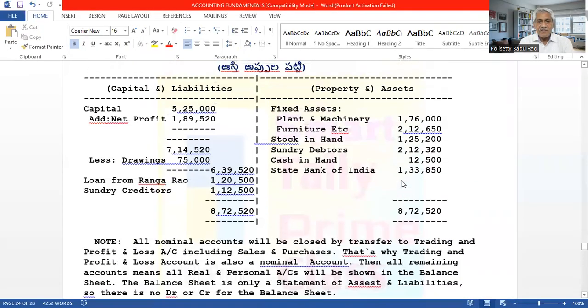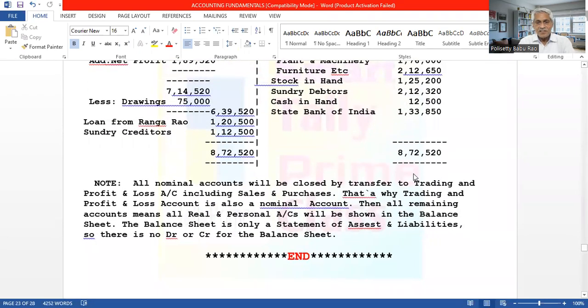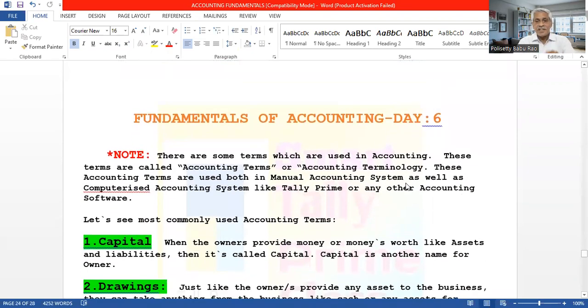Now we will share the screen regarding the accounting terms. See here, on day 5 we completed the final accounts, profit and loss account and balance sheet. With this, the accounting principles are completed. But still, now I am taking up the accounting terms. There are some terms which are used in accounting.